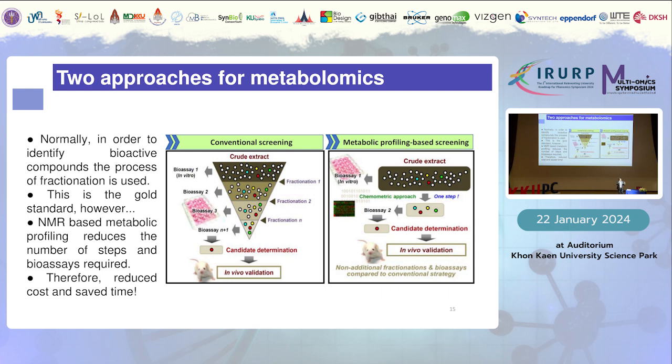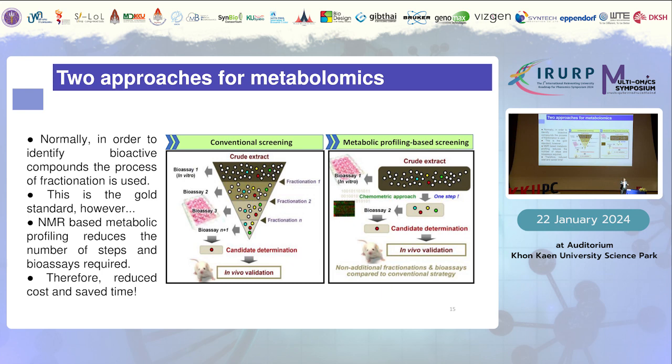Now, I would like to show you a comparison between the application of metabolomics and the conventional screening of phytochemicals or bioactive compounds. On the left-hand side is what we are very familiar with, especially in phytochemical research in Thailand. We need the crude extract, then we do differential fractionation and obtain different fractions, and then we test each fraction against the cells, or use each fraction for a bioassay, right?